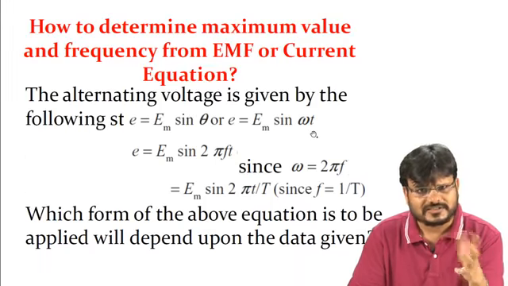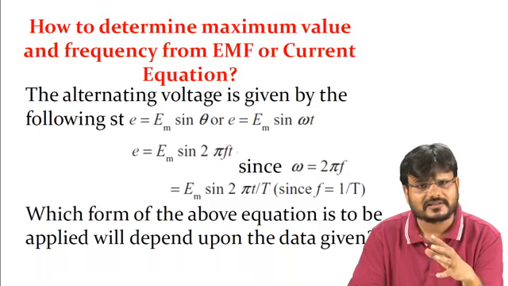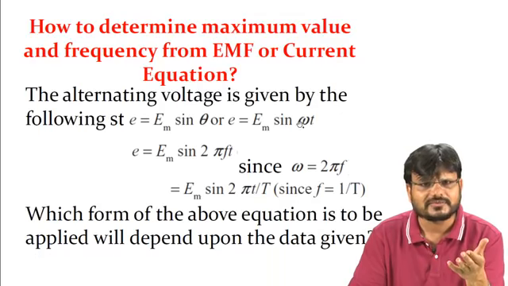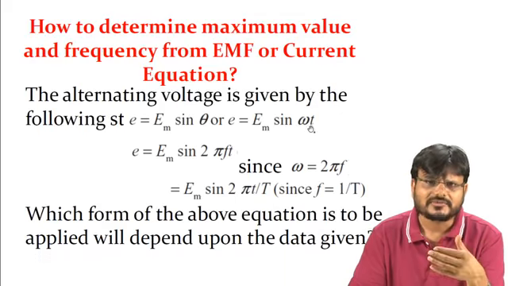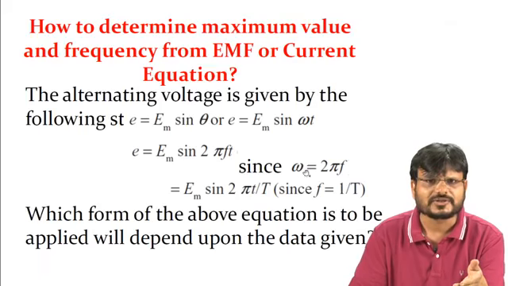If the equation is written in this way, with omega t, then you can compare with this equation. In another form, omega can also be written as 2 pi f. So this equation may be e equal to Em sin 2 pi f t, because as you know omega is equal to 2 pi f.